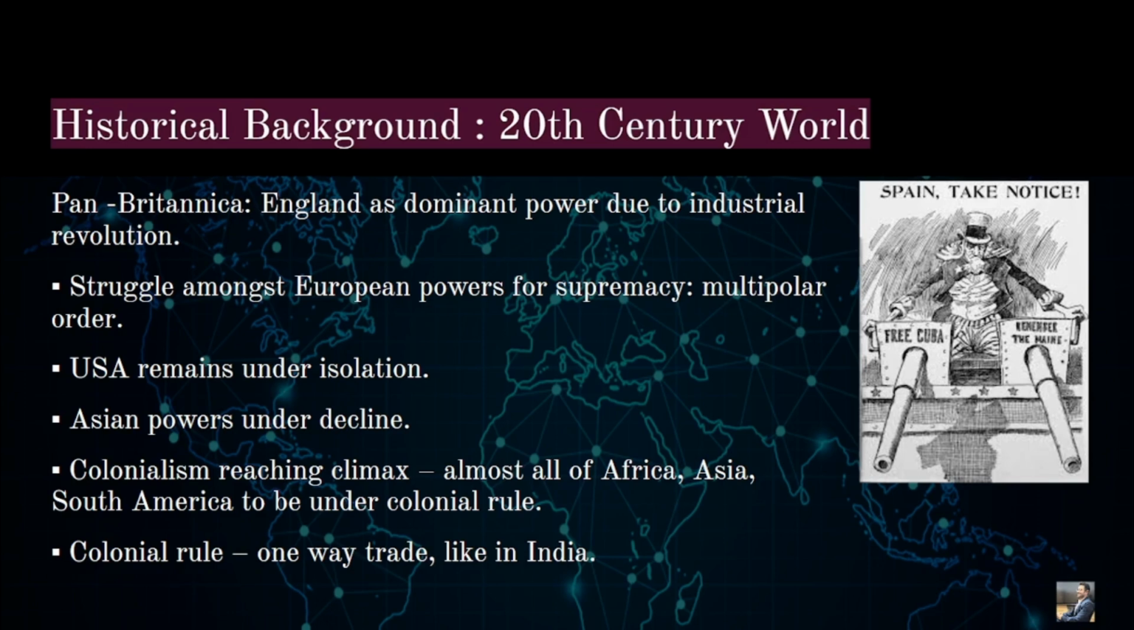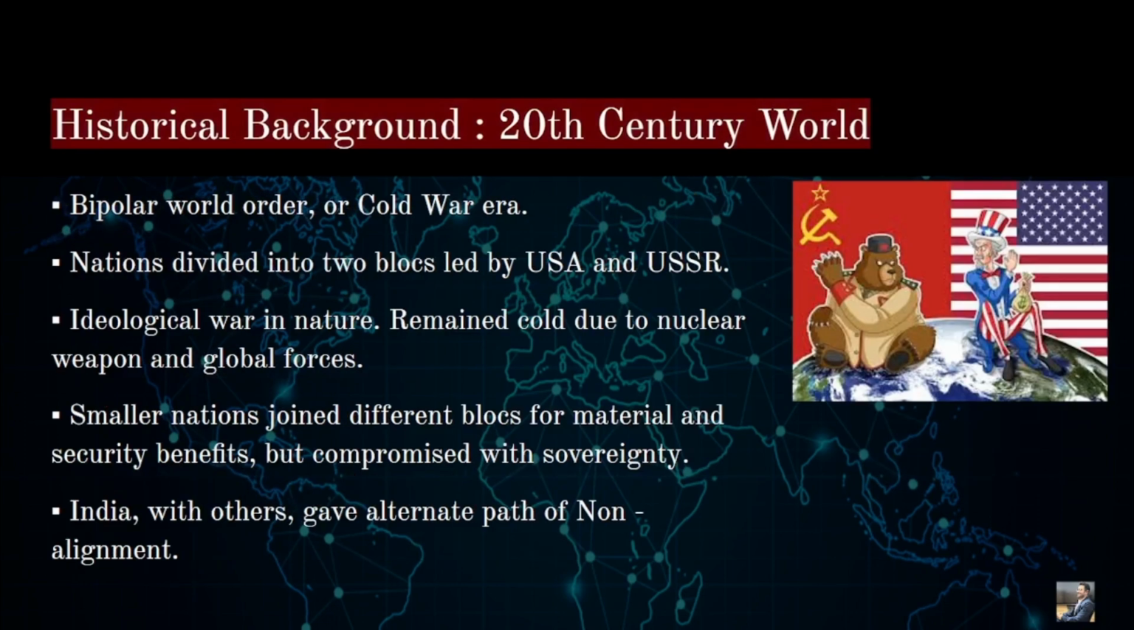So the major agenda of colonial rule was one-way trade. What is one-way trade? Basically sending raw materials from the colonies to Europe, and getting the finished goods and selling them at higher prices. This was the main aim of colonial rule during the 20th century. I'm hoping that you guys are getting the concept.